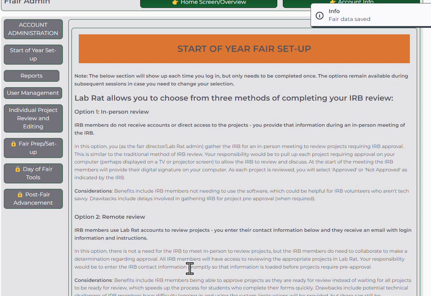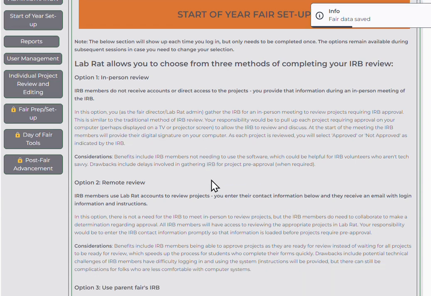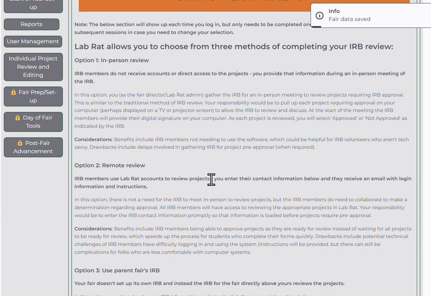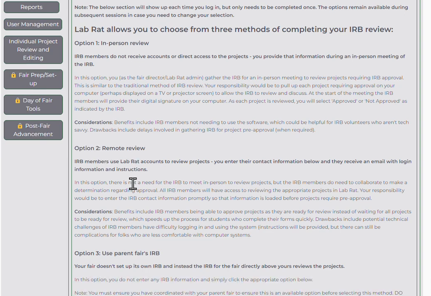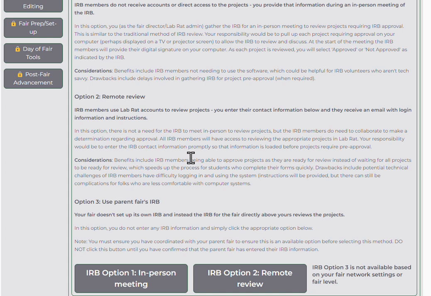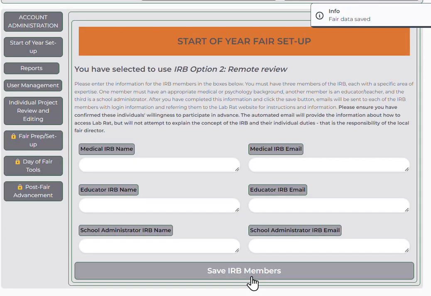All right, so we're advancing on to the IRB completion, which is just like the SRC completion. The Institutional Review Board is the group that looks at human subject projects. They can either do in-person review, remote review, or use the parent fair if the parent fair sets that up. So again, same kind of options. I'm going to click Remote Review.